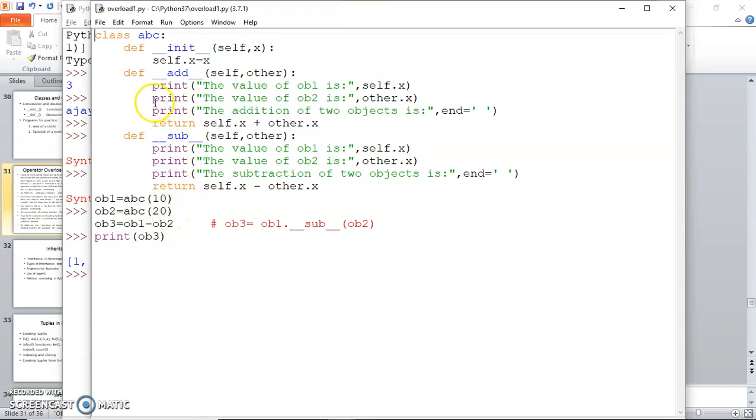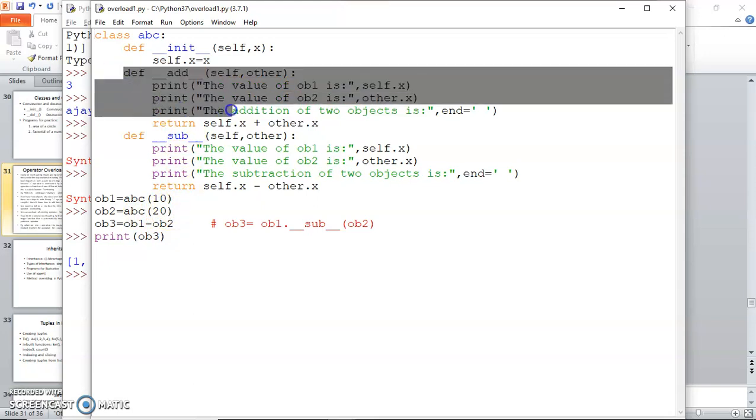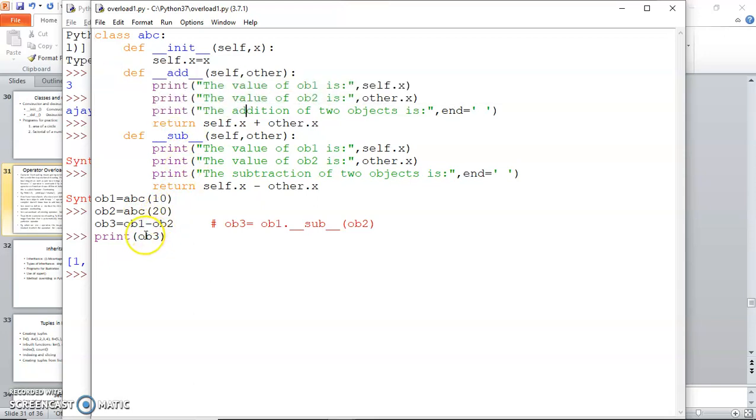How do I call this function? I need to call it with a simple call: ob3 equal to ob1 plus ob2, and ob3 equal to ob1 minus ob2. If I run this code, the value of object 1 with variable x would be 10, and the value of object 2 with variable x would be 20. When we add them, they get added or subtracted, whatever the case.